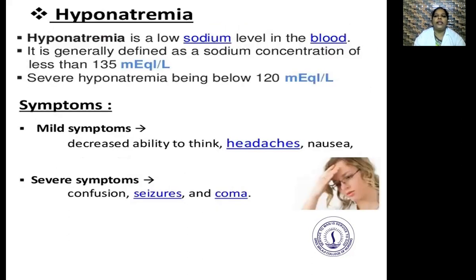Hyponatremia. Hyponatremia is a low sodium level in the blood. It is generally defined as a sodium concentration of less than 135 milliequivalents per liter. Severe hyponatremia is being below 120 milliequivalents per liter. So the symptoms are, there will be mild symptoms such as decreased ability to think, headaches, nausea. Severe symptoms are confusion, seizures, and coma.